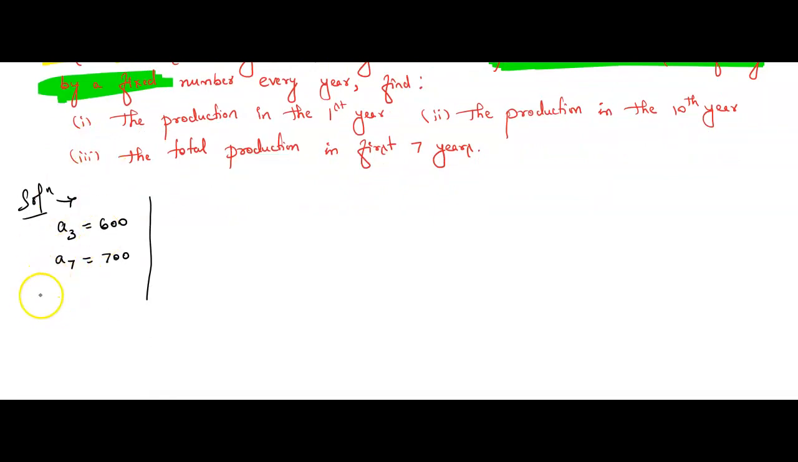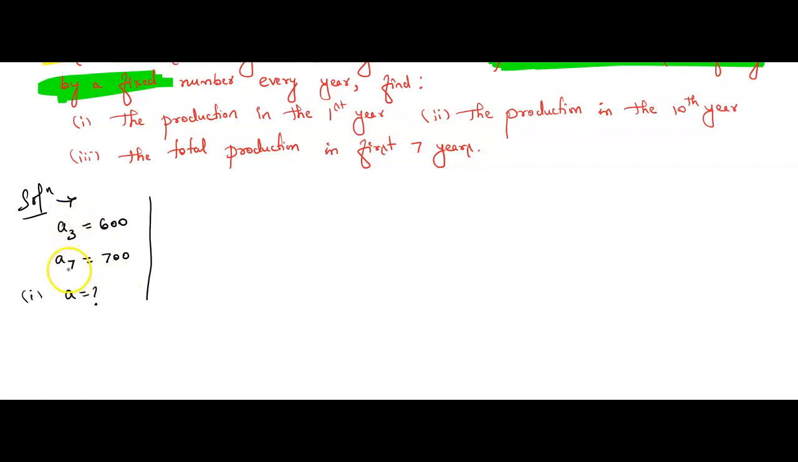Now what is the first case? The production in the first year means a. We have to calculate the value of a. Children, one thing you can see over here. This problem can be solved in two ways. I will show you both the methods. It's up to you, whichever method you want, you can use.